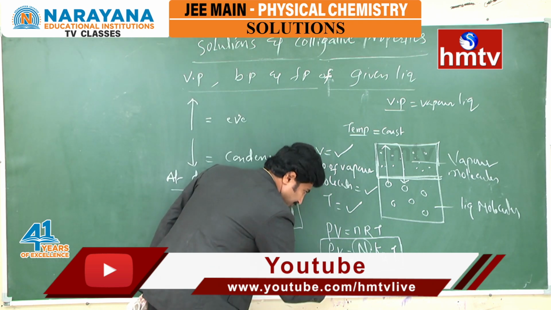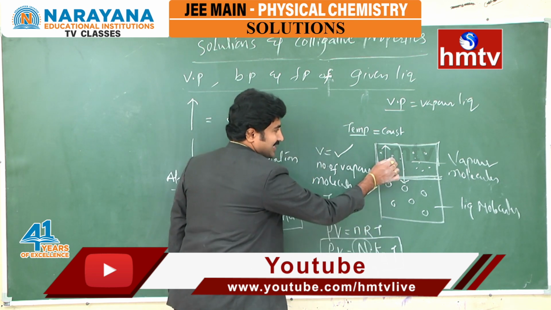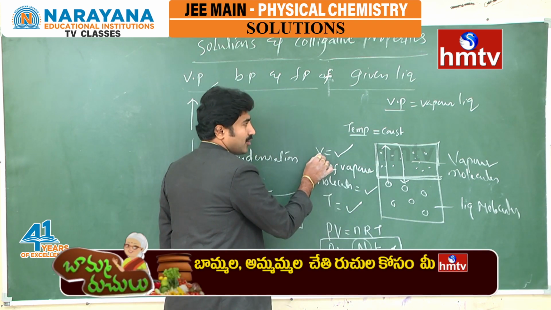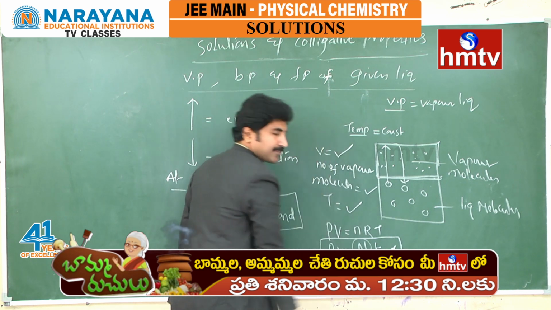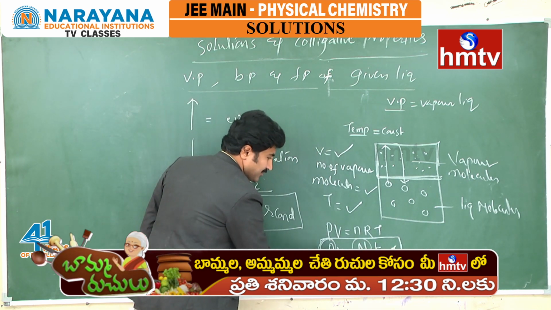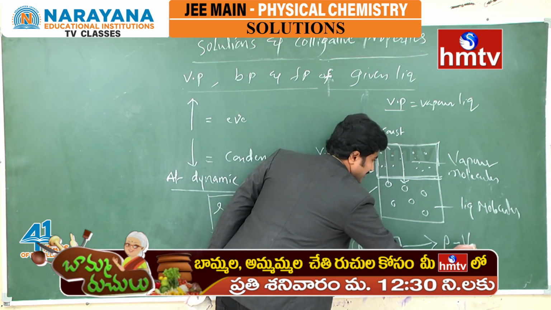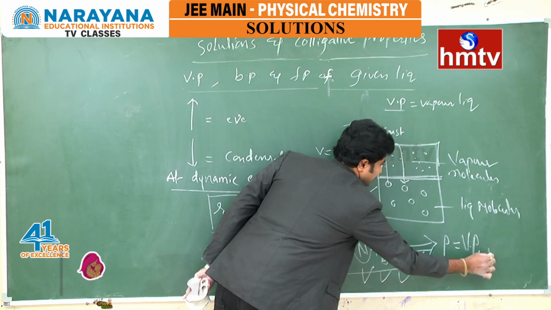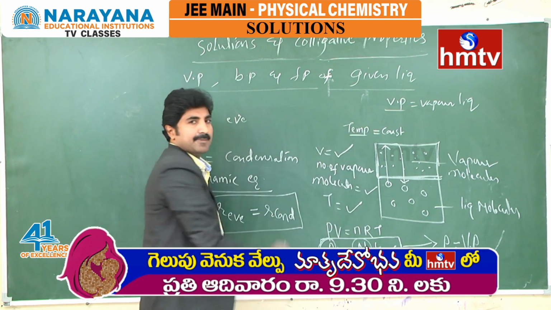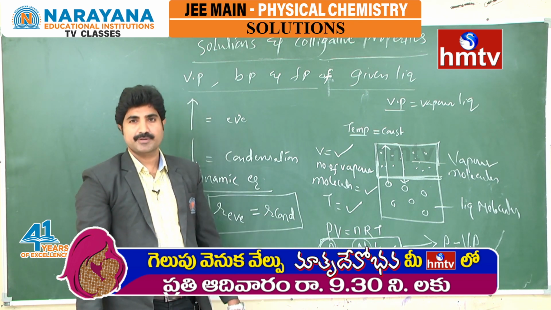We know the volume. We know the number of vapor molecules present in this given volume at the given temperature. And we know kB is the Boltzmann constant. Under this situation, we can calculate this pressure. This pressure is called the vapor pressure of the liquid at this temperature. So like this, mathematically we can understand vapor pressure.